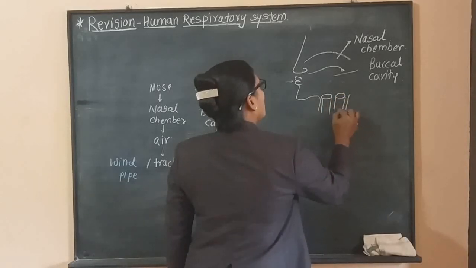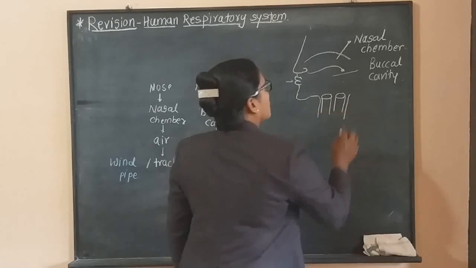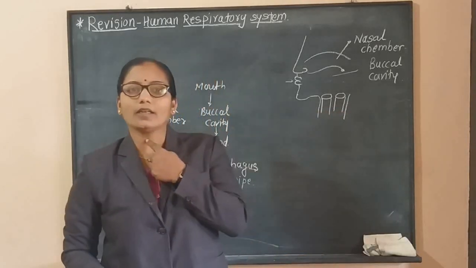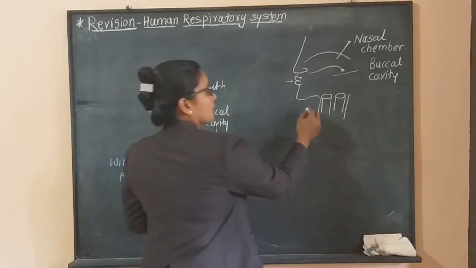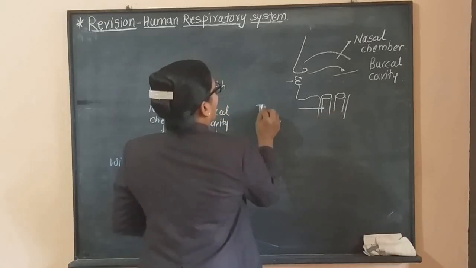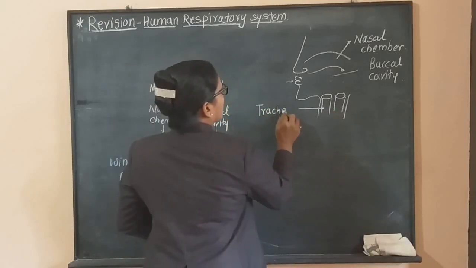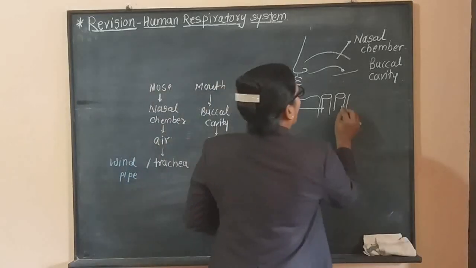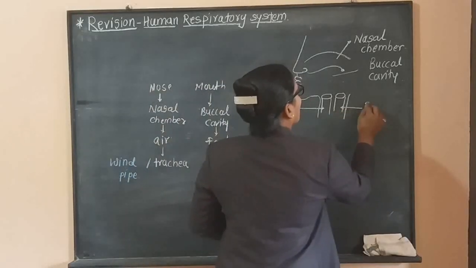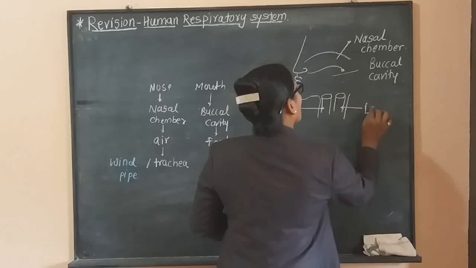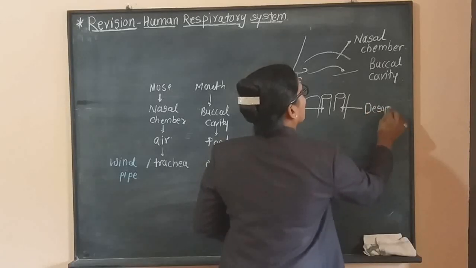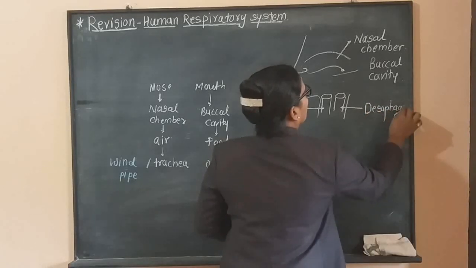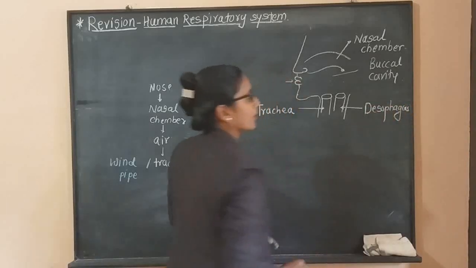The first tube, which is present anteriorly here, is the trachea, or windpipe, and behind this trachea, our esophagus, that is the food pipe, is present.